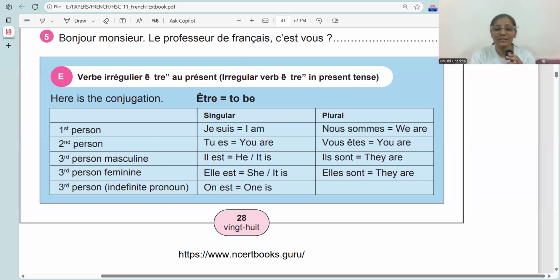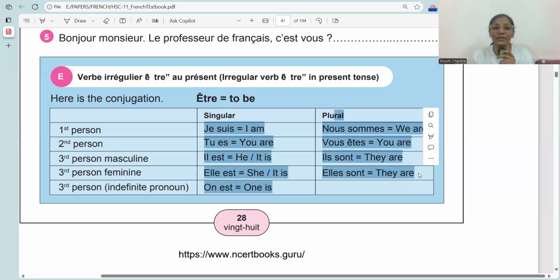You can see here, these are the pronoun sujet we have learned in the previous video, right? Pronoun sujet: je, tu, il, elle, nous, vous, ils, elles, on. The verb être changes in every form along with the pronoun sujet. These forms are known as conjugations of the verb. So whenever I say conjugations of verb être, it would mean this entire box. So we are going to memorize this irregular verb être.